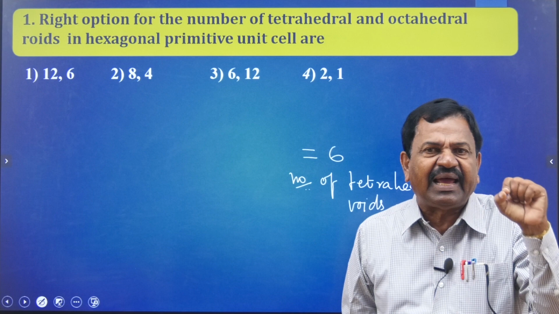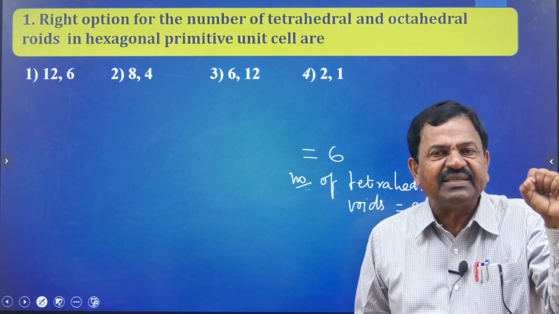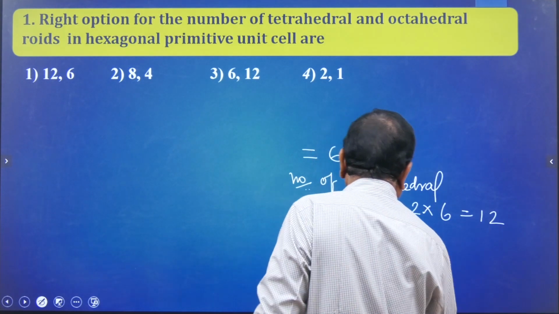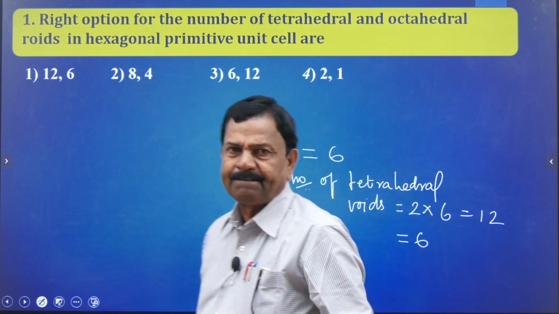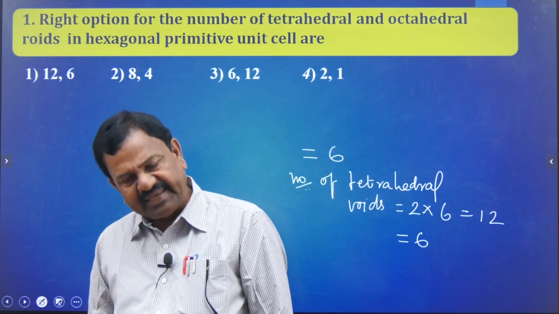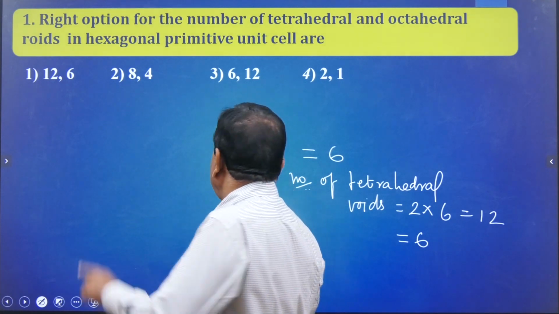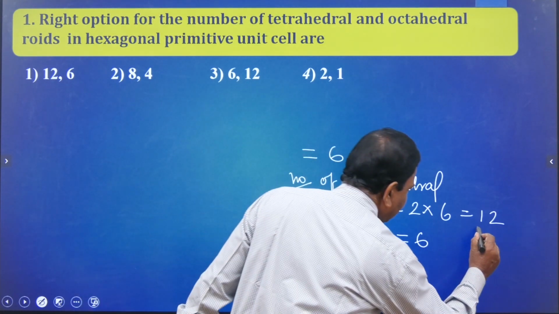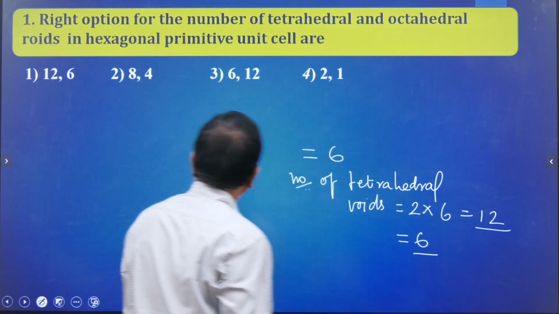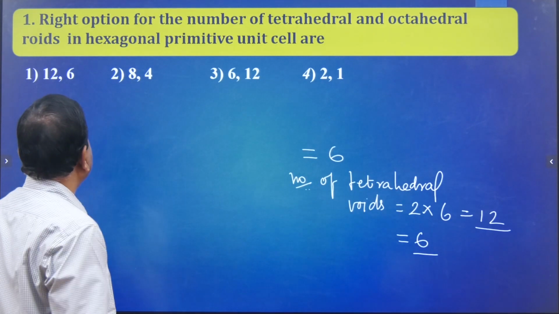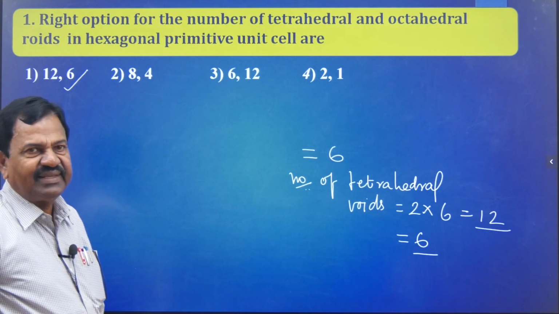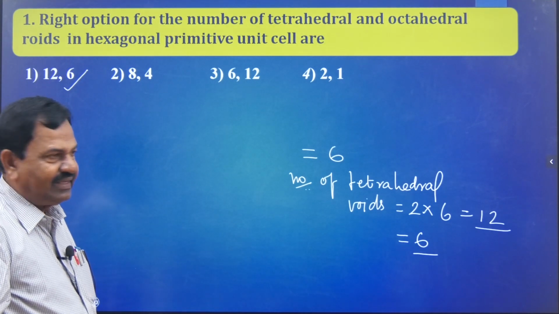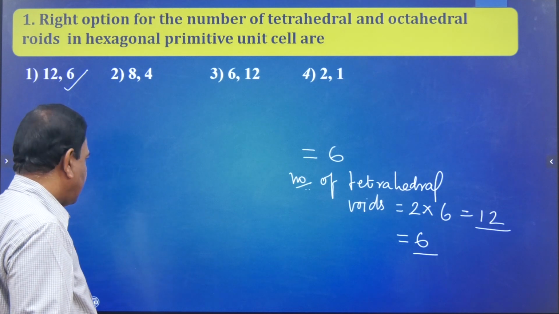The number of atoms per unit cell is equal to 6. Clear? Yes. So see the option. So 12, then 6. Which is the correct option? The first one is the correct option. Any doubt in this? Right. Okay.